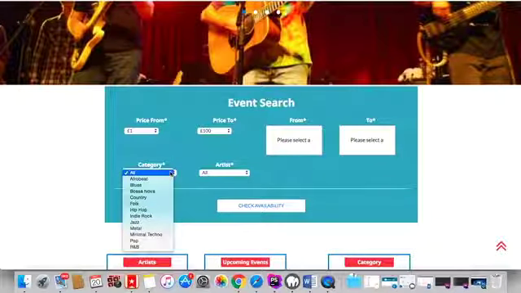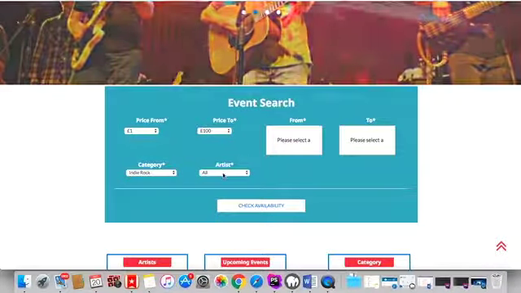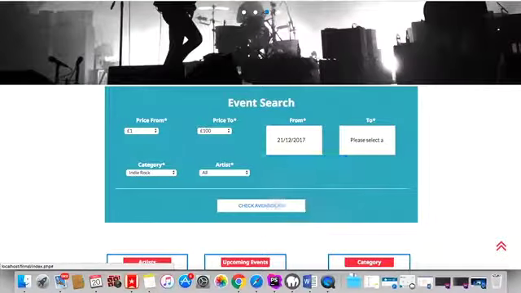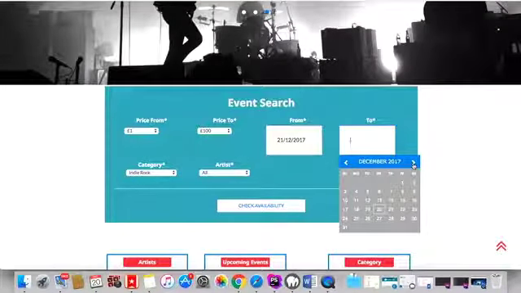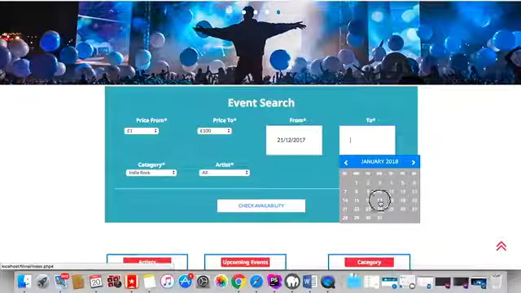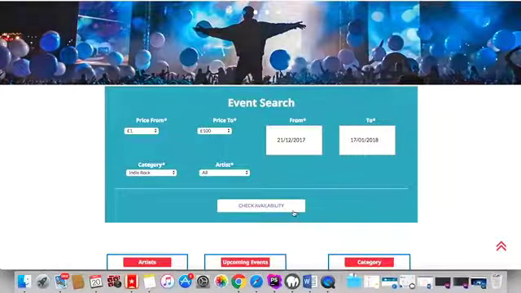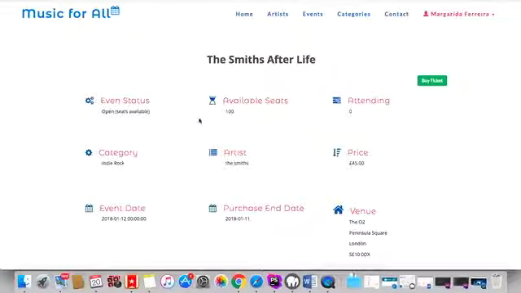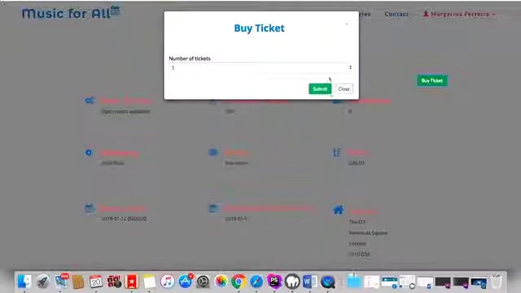The category, let's say that we want indie rock, we don't mind about the artist, and we want an event until the 17th of January, and then we check availability, and we have here the Smiths Afterlife, for which now we can go and buy a ticket, or even 6.